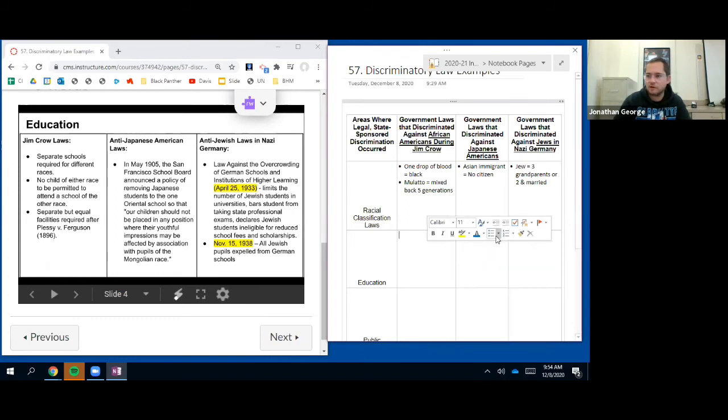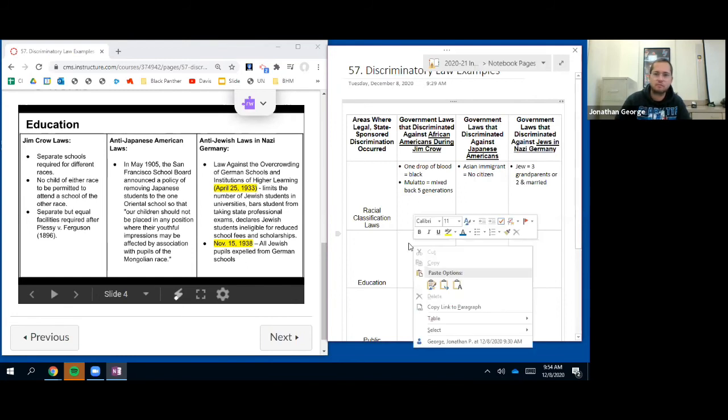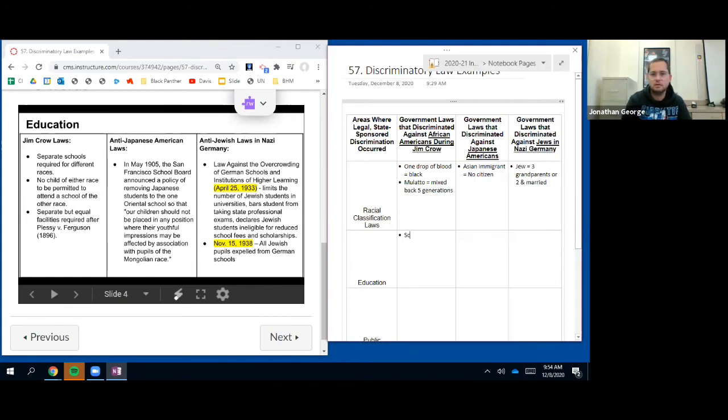Okay, education, first one. Separate schools required for different races. So, schools separated by race. The next one: no child of either race to be permitted to attend a school of the other race. That's kind of the same thing. So basically, even if you wanted to, and you were white, you wanted to go to the school nearby, which was for African Americans, then you could not, or vice versa.